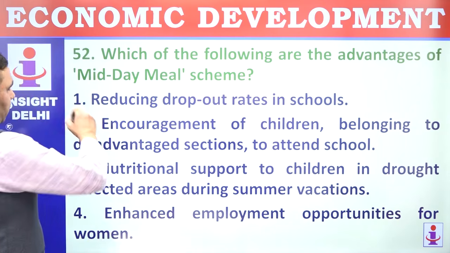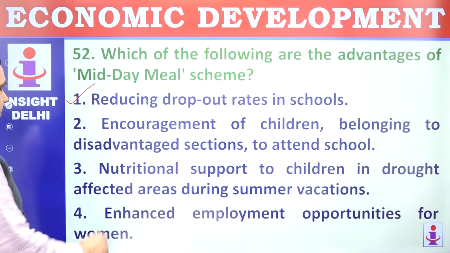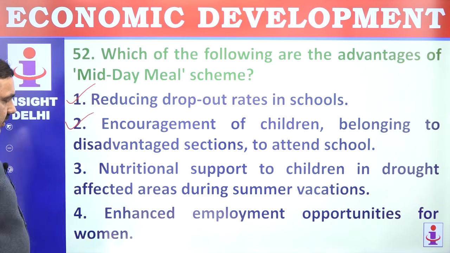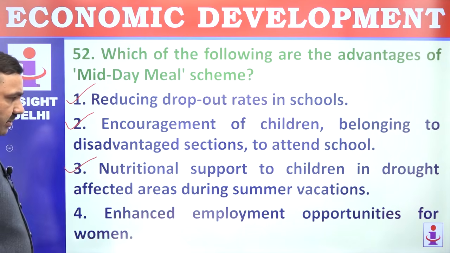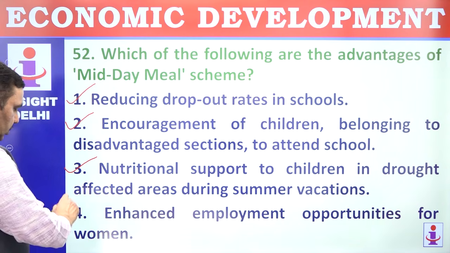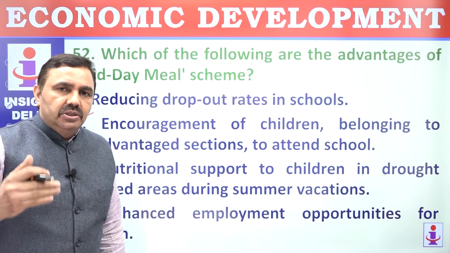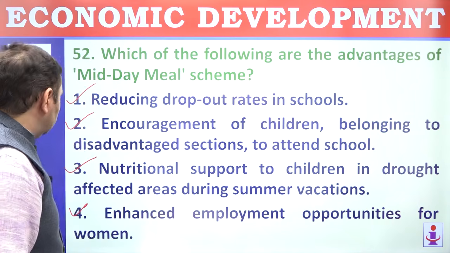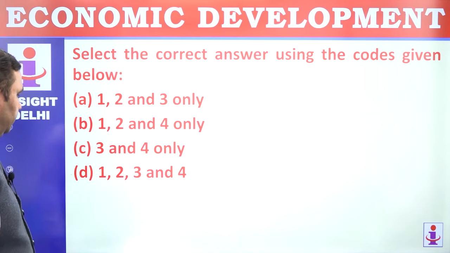Reducing dropout rates, of course. Encouraging children belonging to disadvantaged sections to attend school. That's correct. They will get food there, what they at times do not get at home. Nutritional support to children in drought-affected areas. Correct. Enhanced employment opportunities for women, because women could be used in cooking the food, in preparing food for the kids. So new employment opportunities come up for women. Select the correct answer using the code given below, all the 4.